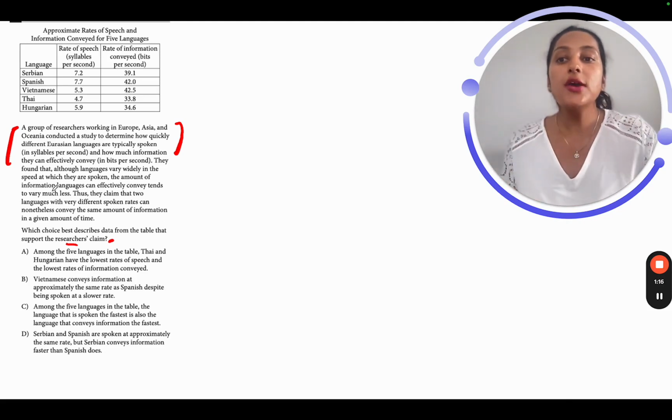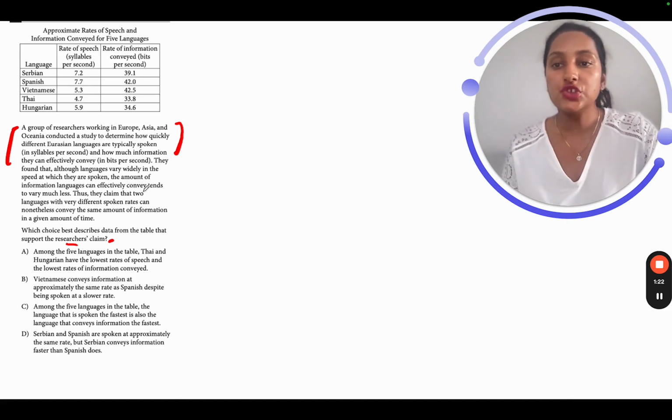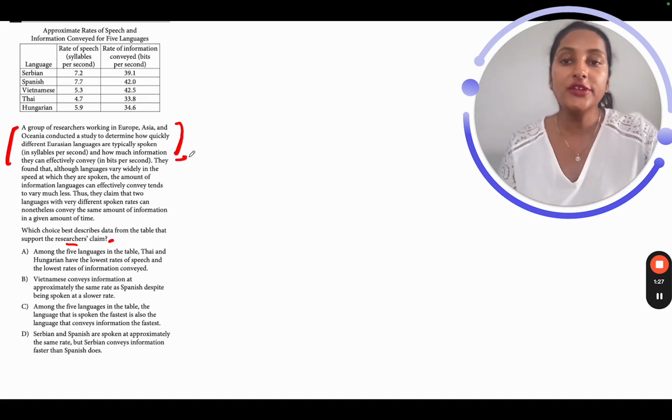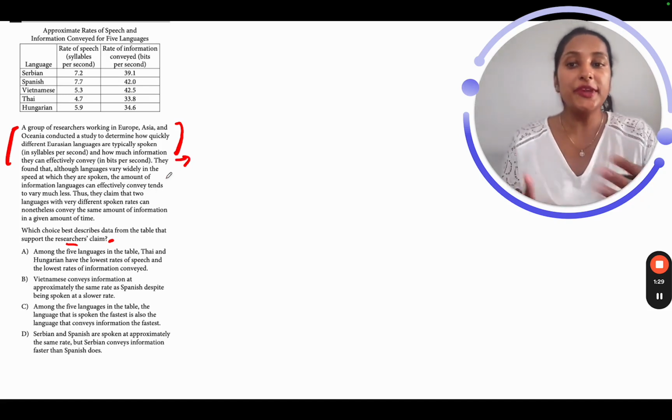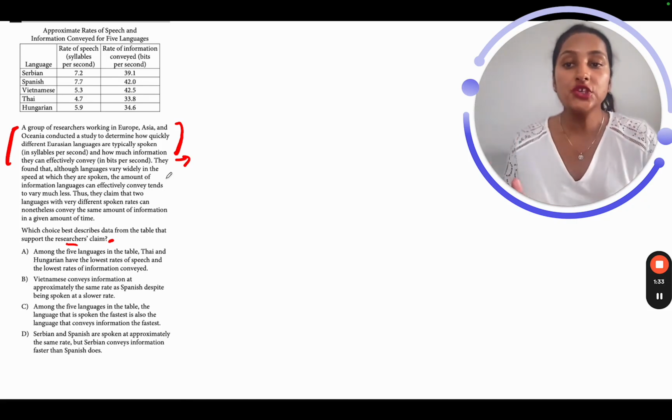Right? They found that although languages vary widely in the speed at which they are spoken, the amount of information languages can effectively convey tends to vary much less. So what did they find? They found that the speed can vary, but the information delivered effectively is more or less the same, right? That it's not varying much, correct?